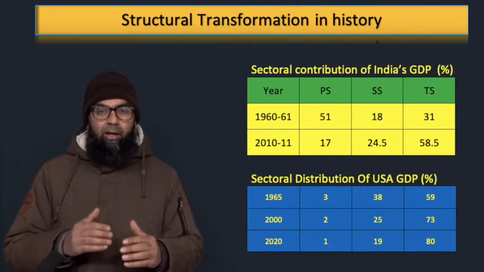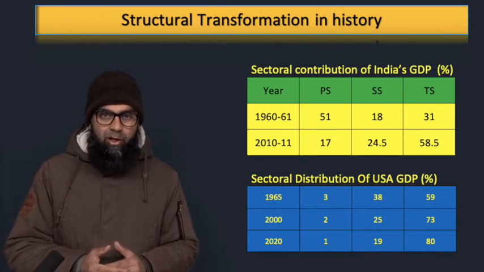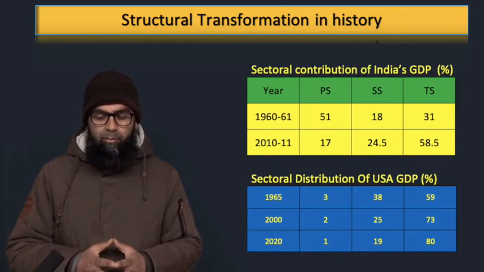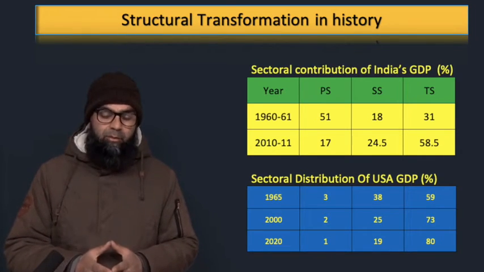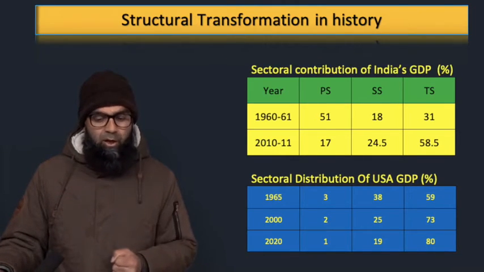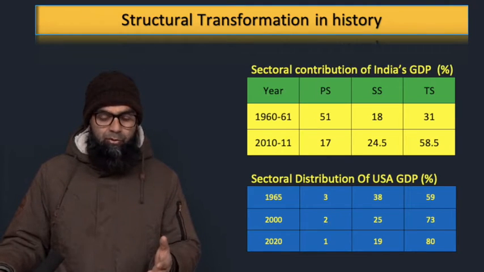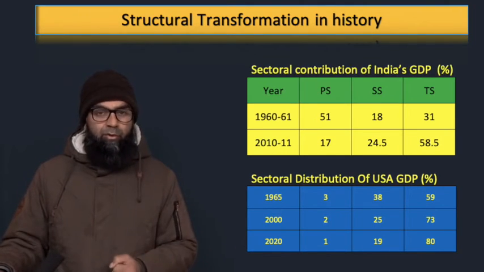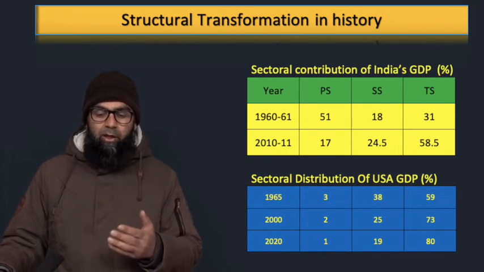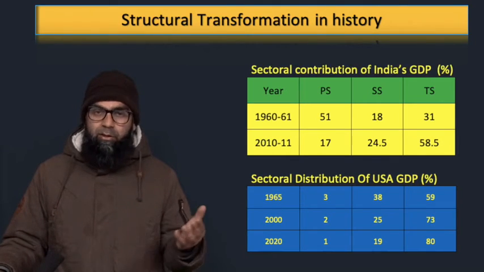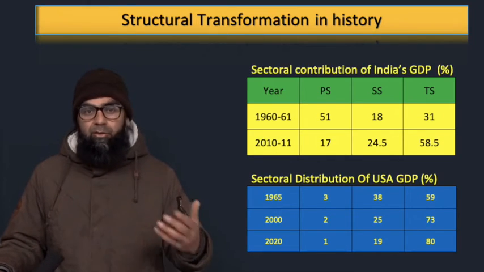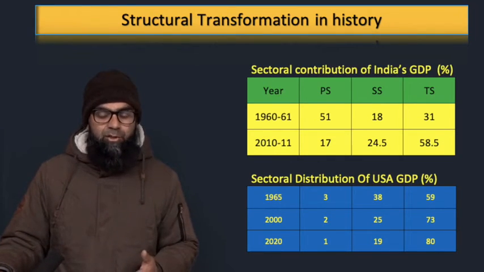If we assume that the Indian economy, with the passage of time, as more and more technical progress takes place, the economy progresses and develops further, then one day it may be possible that the Indian economy is in the same condition as we find the US economy. So we have 17% of the GDP produced by the primary sector. In the case of India, it may be 1% in the coming future. Similarly, it is 58.5% by the tertiary sector. It may be 80% in the coming future, because the economy is progressing in that very direction. So this is what we call structural transformation.